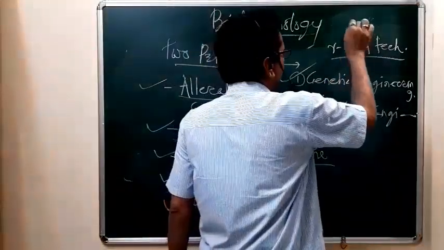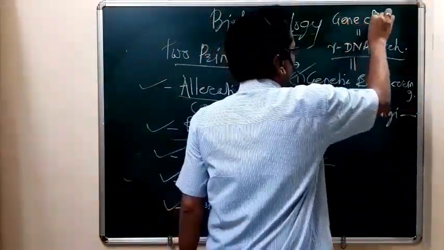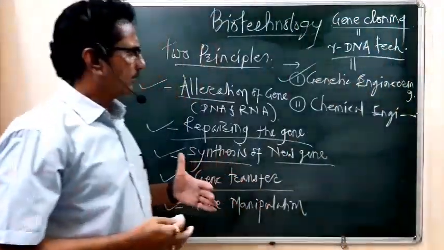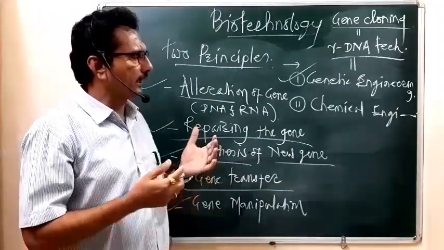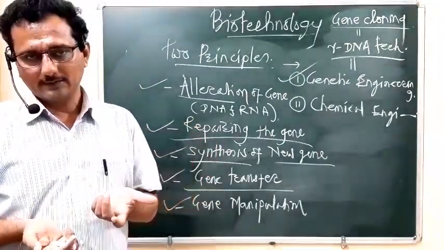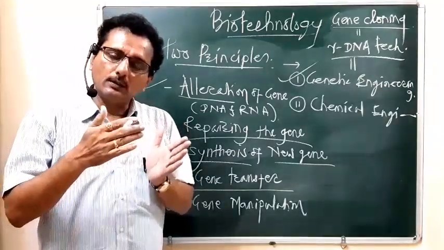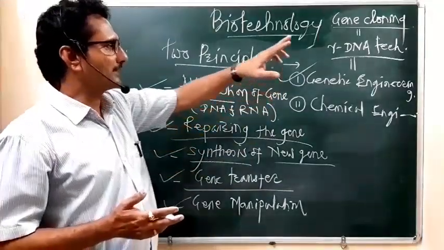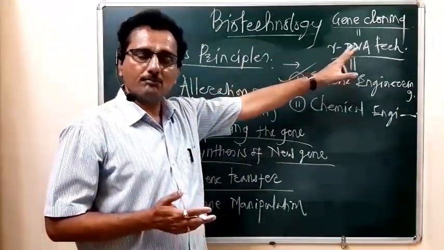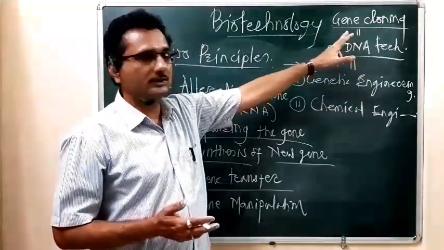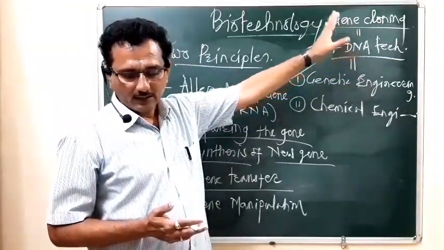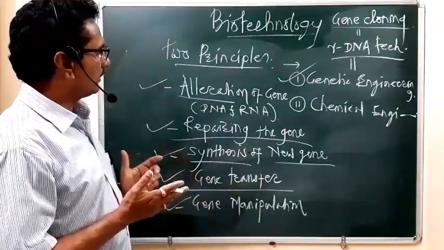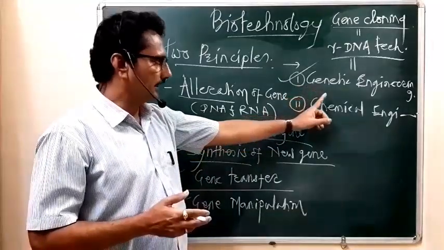Gene cloning means that with the help of rDNA technology, we can prepare clones of a gene, that is, a number of copies of that gene. So for rDNA technology, the parallel term gene cloning is used. You have to remember all these things. All of this comes under the first principle of modern biotechnology, genetic engineering.